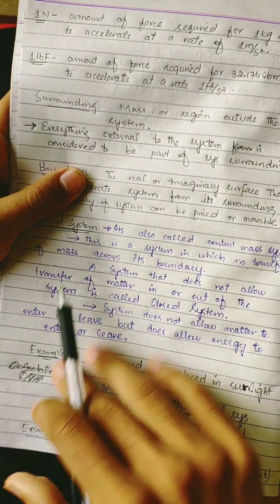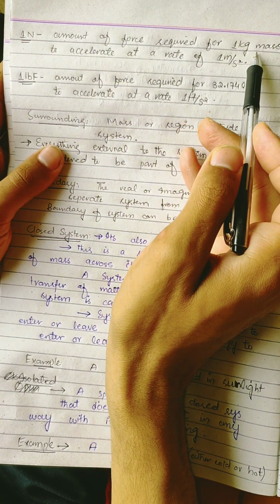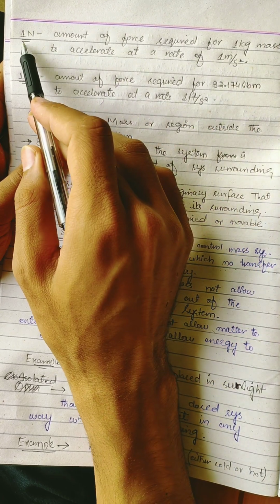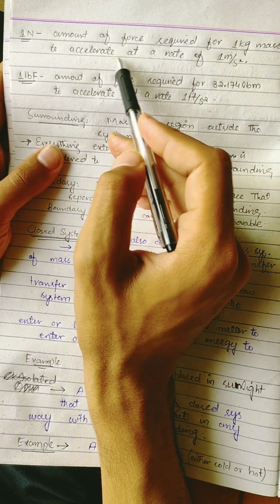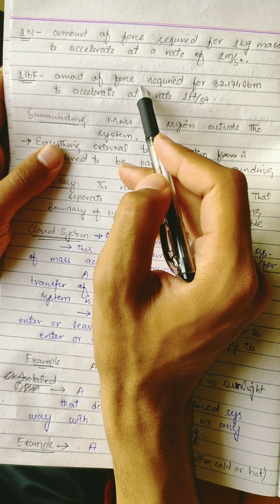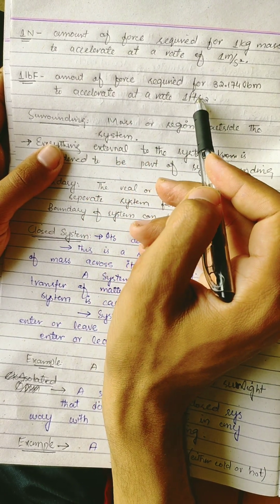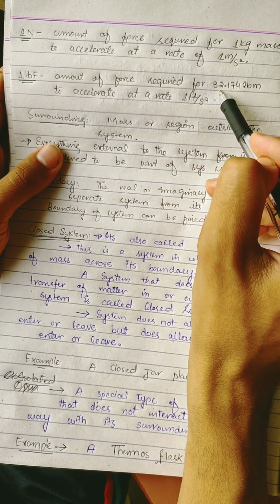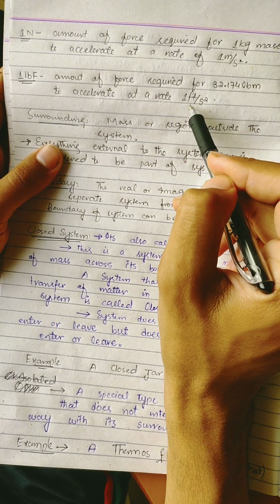First of all, we are studying about the Newton. A Newton is the amount of force required for 1 kg mass to accelerate at a rate of 1 meter per second square. 1 pound force is equal to the amount of force required for 32.174 pound mass to accelerate at a rate of 1 foot per second square. It is the same as above, but there is a difference in the mass: there is kg, there is pound mass, and there is 1 meter per second square, there is foot per second square.